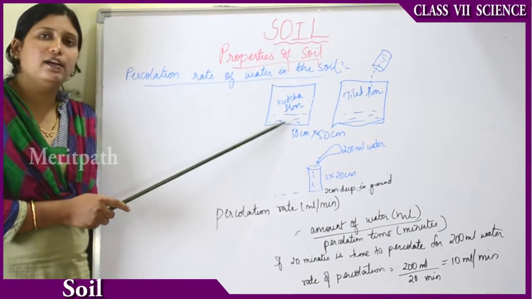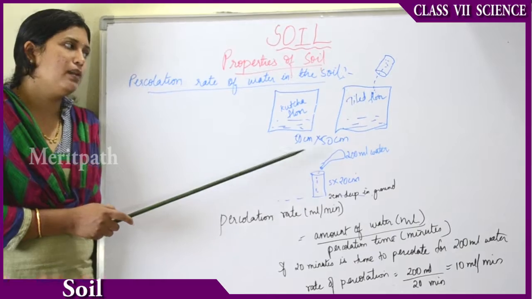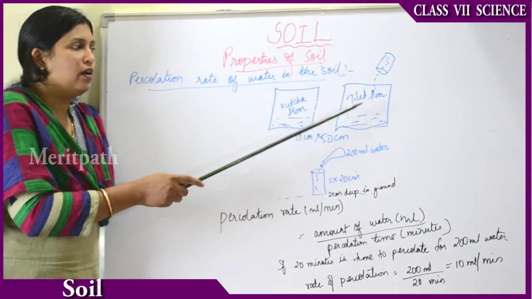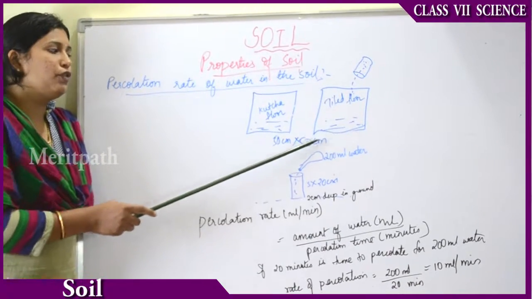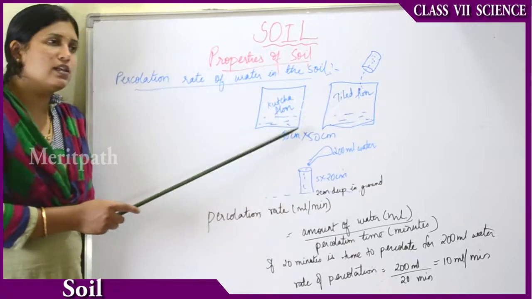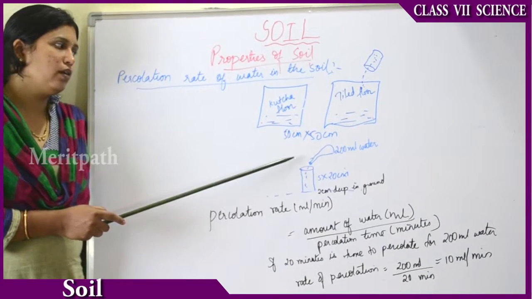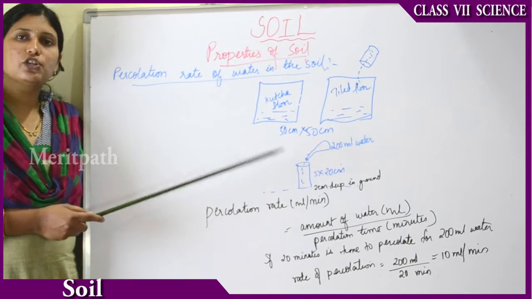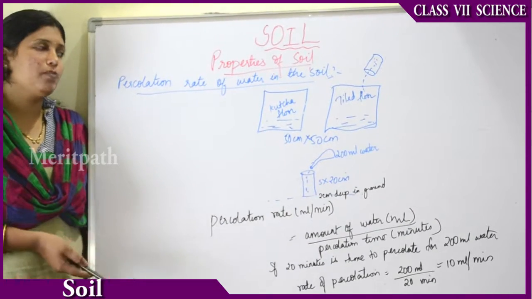Let it be 50 centimeter length into 50 centimeter breadth. Same way in your house, on a tiled floor or a marble floor, take a tile and mark 50 centimeter into 50 centimeter. Then on both the floors, pour a glass of water. Then see how the water gets absorbed and how much time the water takes to absorb.